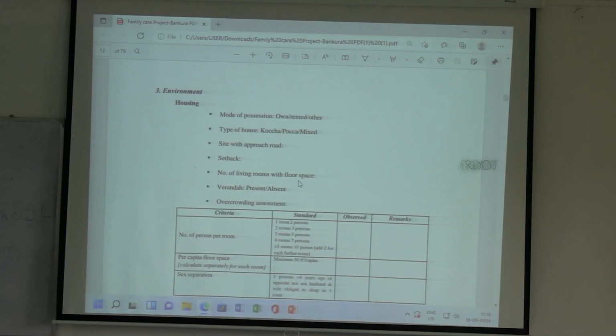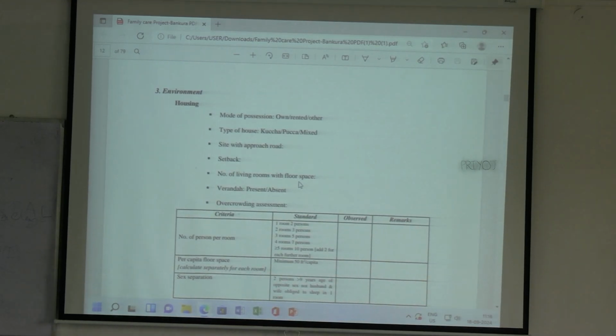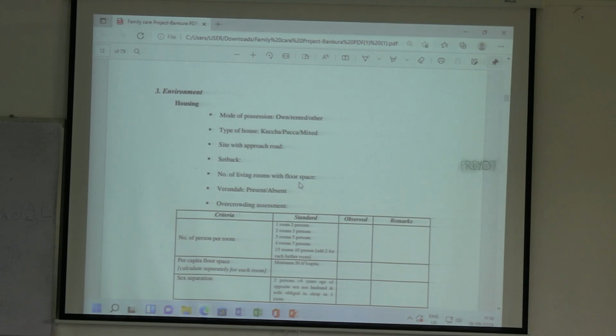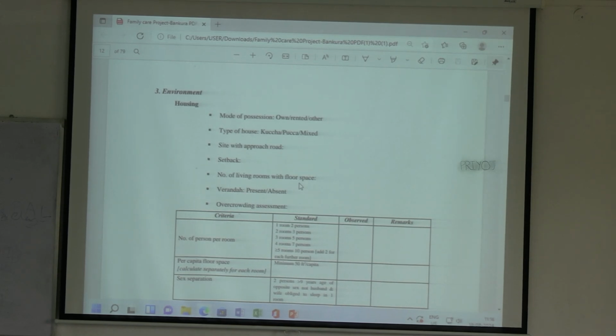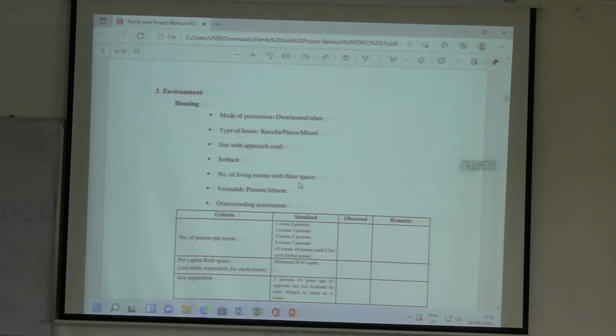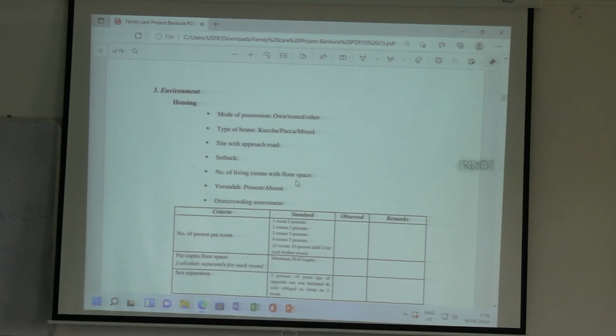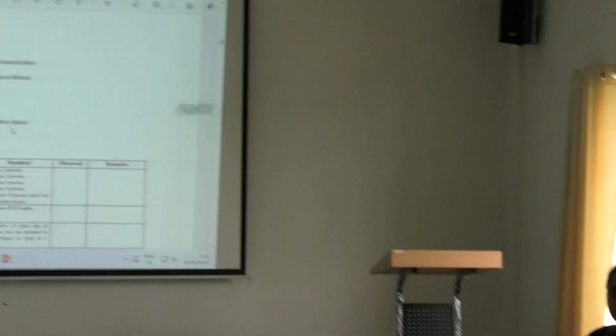So number of living rooms with floor space, that is each living room, what is the floor area? You just measure the length and the breadth of the living room, and then calculate later when you are writing the family presentation. At that time you just measure the length and the breadth and note it in your copy for each of the living rooms. Then veranda is present or absent.